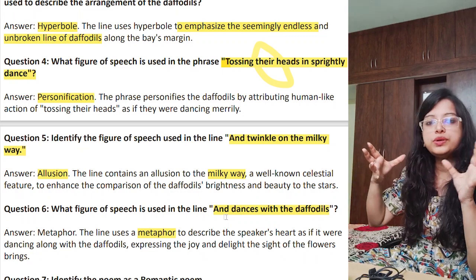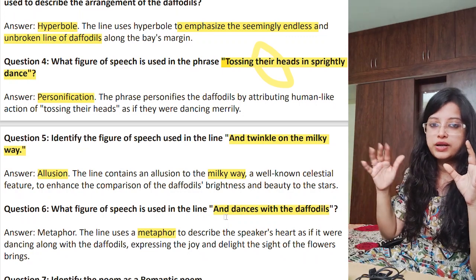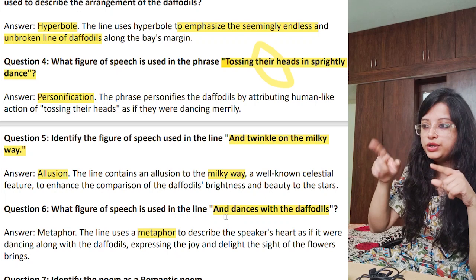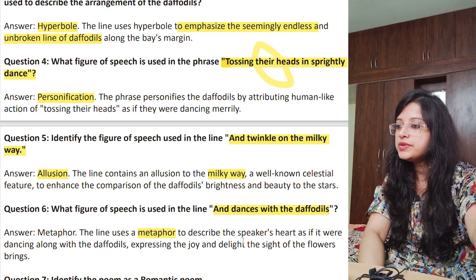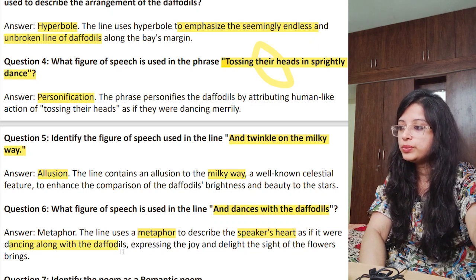The daffodils are also dancing. The speaker's heart is also dancing. So these two are comparisons. Do you see like or as? No. So it is a metaphor to describe the speaker's heart as if it were dancing along with the daffodils.